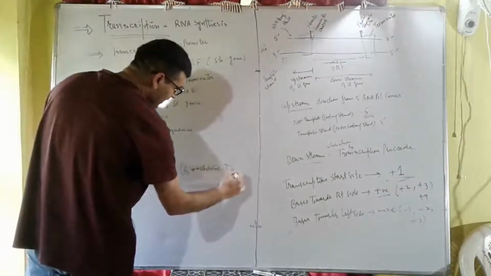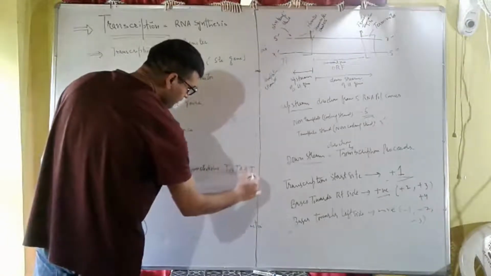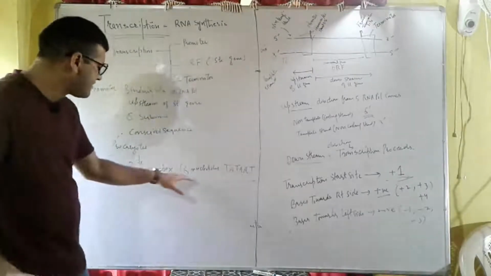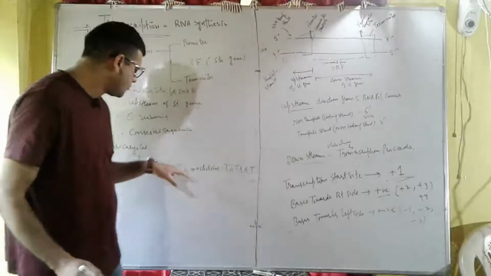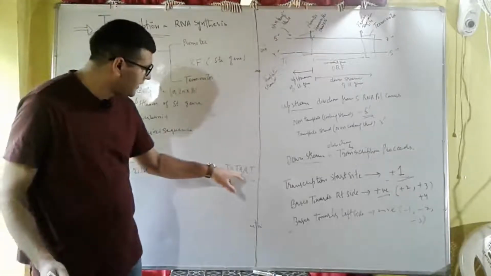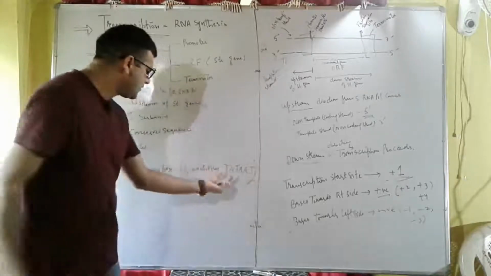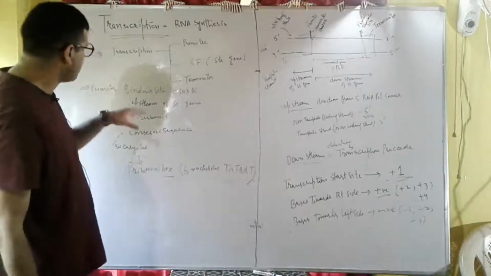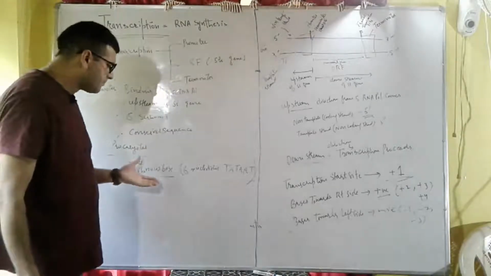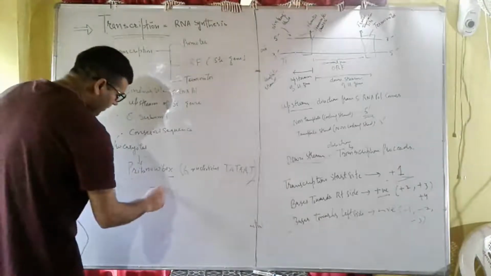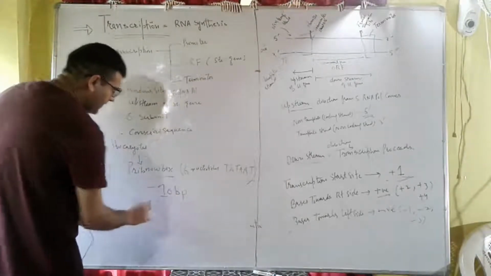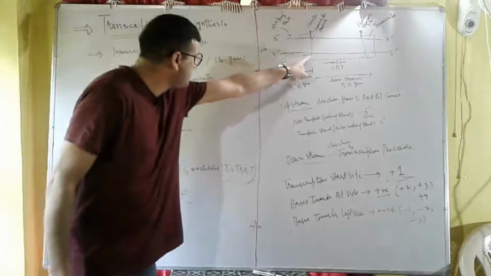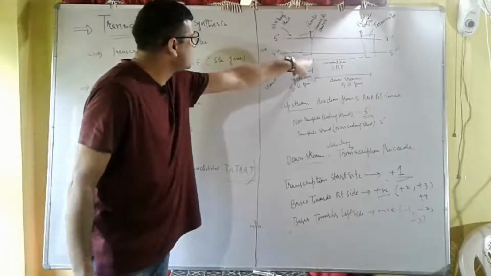That is TATAAT, 1, 2, 3, 4, 5, 6. It is the base sequence of this Pribnow box, a base sequence of 6 nucleotides. And this Pribnow box is conserved in case of prokaryotes. It is present in the promoter region. It is also called the -10 sequence. It means that it is present 10 base pairs to the left of the transcription start site.